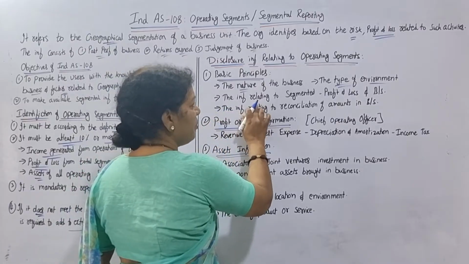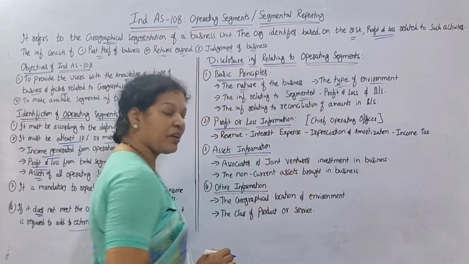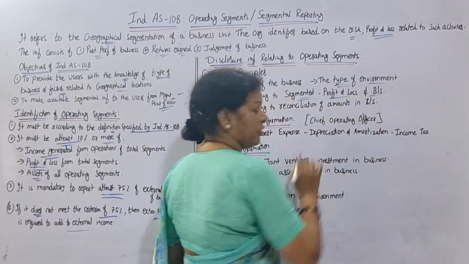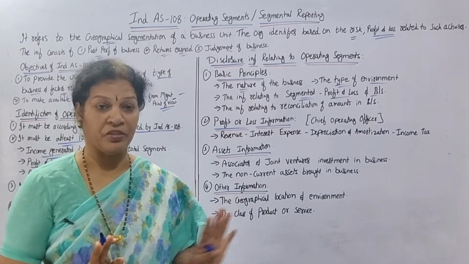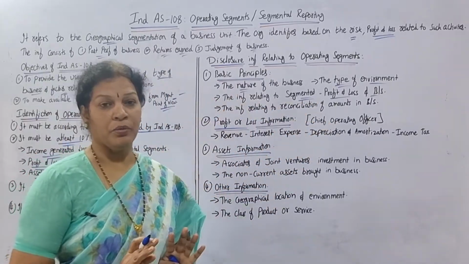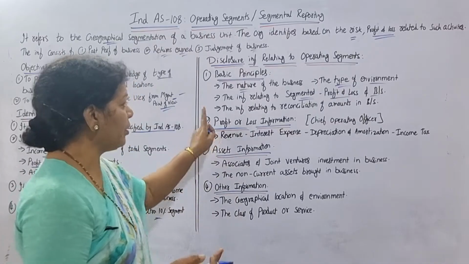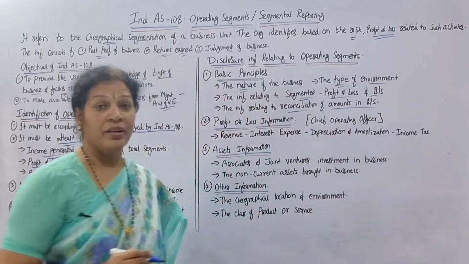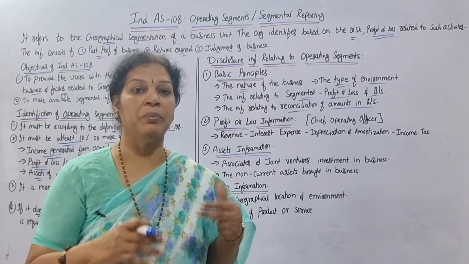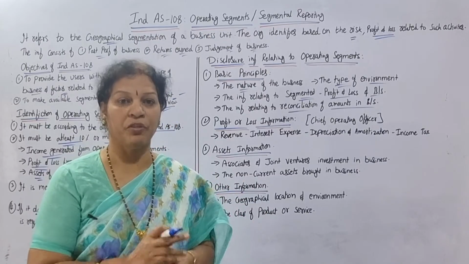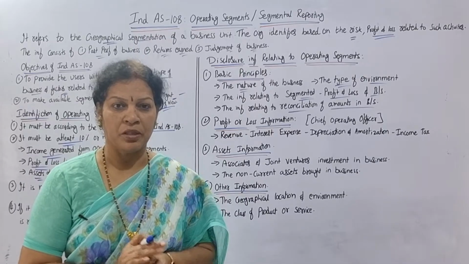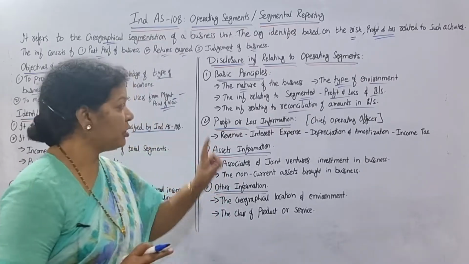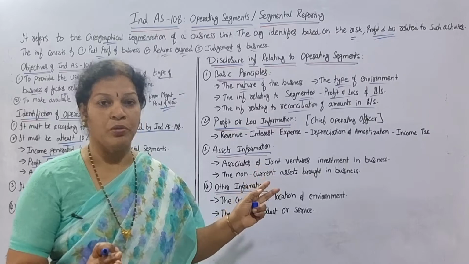And also the information relating to segmented. What kind of information relating to segmented? It may be profit and loss and balance sheet. Related to this information, we have to disclose it. And also the information relating to reconciliation of amounts in the balance sheet. Reconciliation means some kind of adjustments we'll be doing after preparation of the balance sheet, after getting the information from the total financial statements. So that information we are including, that is the reconciliation of the balance sheet. This information is also to be disclosed.